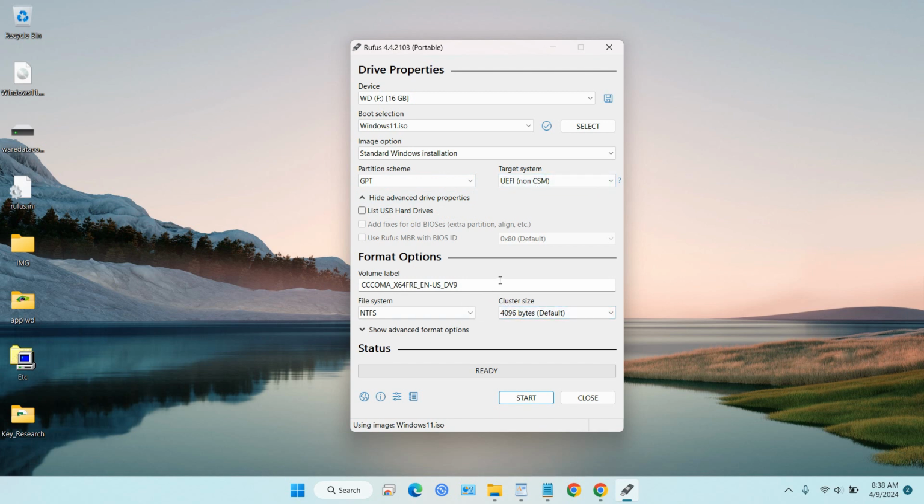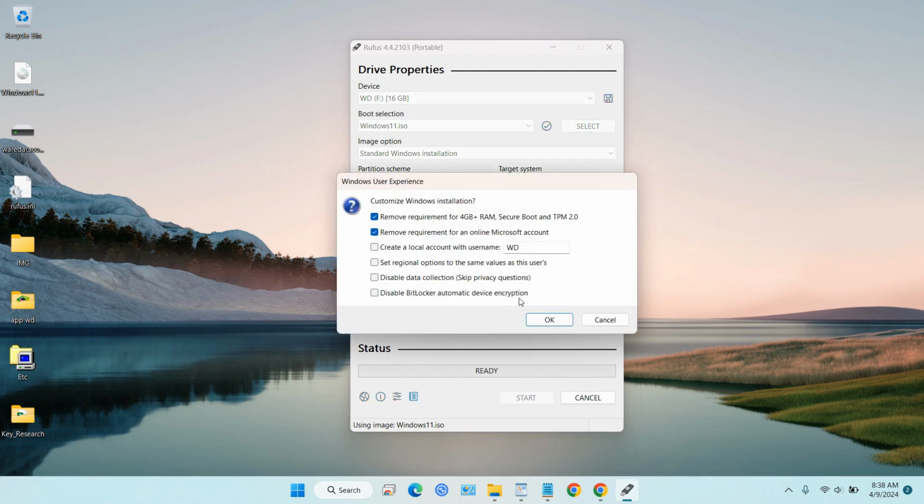And how to bypass the Microsoft account in here, you can click start to start Rufus to create a bootable device for your USB to use as an installer, and click start. Okay, you can see there is customized Windows installation.